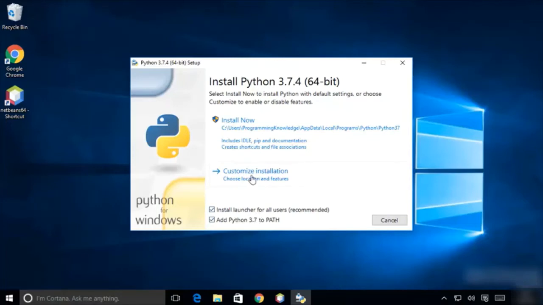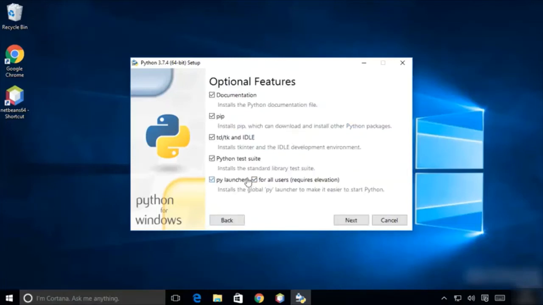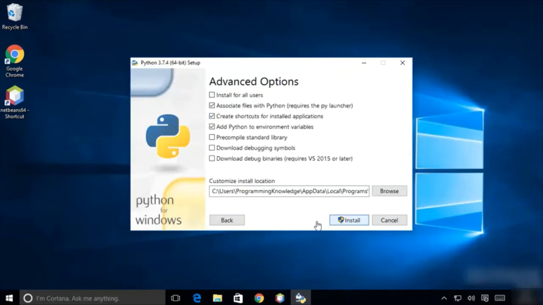And now we are going to just click on customize installation, and we will leave everything as default and then click on next. And here is what we want to change in the location. So instead of giving this path for the installation directory, we are going to just create a new directory Python in the C directory, and then we are going to install Python 3.7 inside that directory. So this will be the path where I'm going to install my Python.